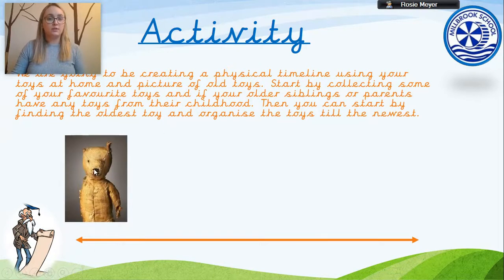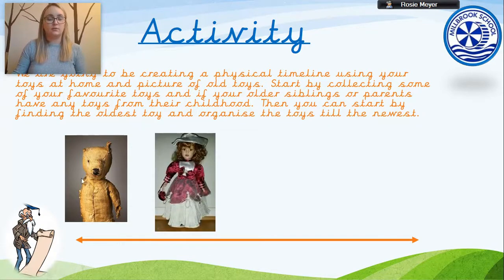So you might find that the oldest toy that you have could be your grandparents' teddy bear, a picture of that, or your parents' teddy bear. They may still have that, so that might be the oldest toy that you can find. If not, it might be a picture from when we were doing old toys last week, like a spinning top, because that's going to be quite an old toy. Then you're going to find something else. So it might be that there's a China doll that was from your grandparents or your parents.